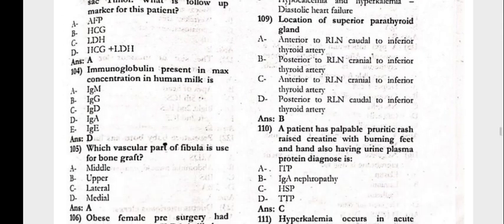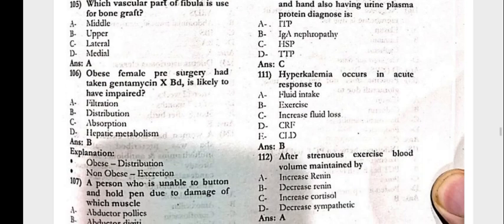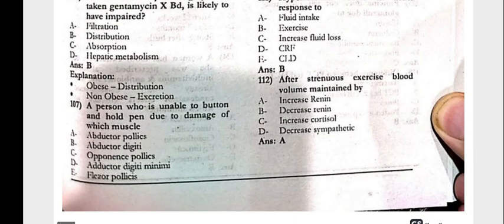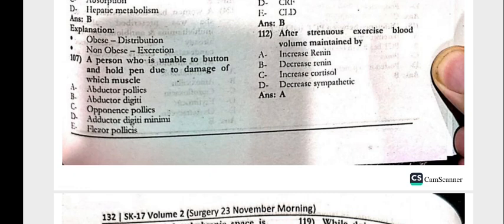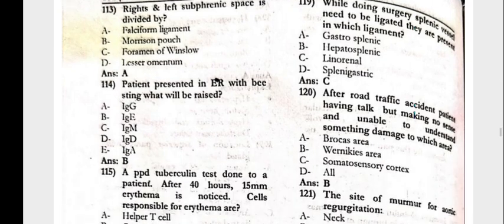The location of the superior parathyroid gland is the posterior region of the thyroid, supplied by the inferior thyroid artery. The patient has a palpable pruritic rash, raised creatinine with burning feet and hands, also having urine protein. Diagnosis is HSP. Hypokalemia occurs in acute response to exercise. After strenuous exercise, the blood volume is maintained by increased renin. 113, the right and left subphrenic space is divided by the falciform ligament.